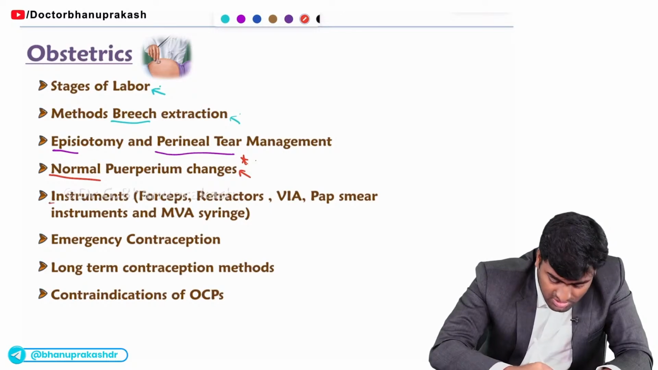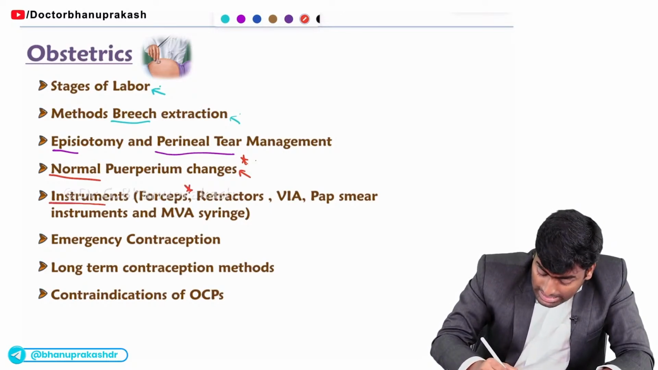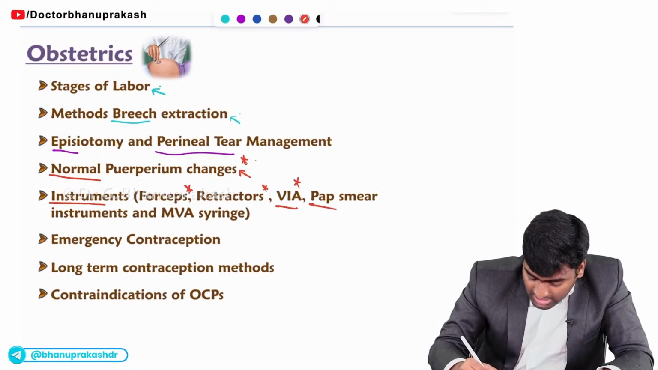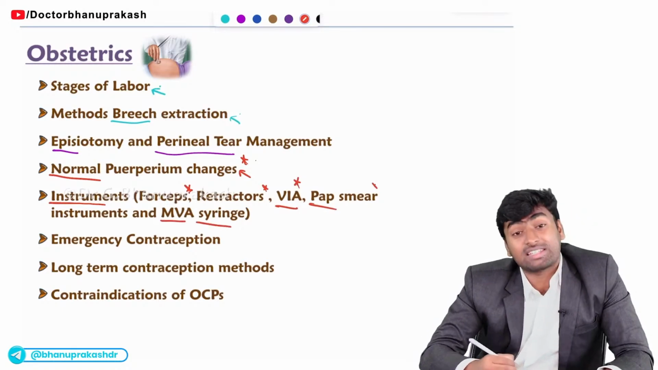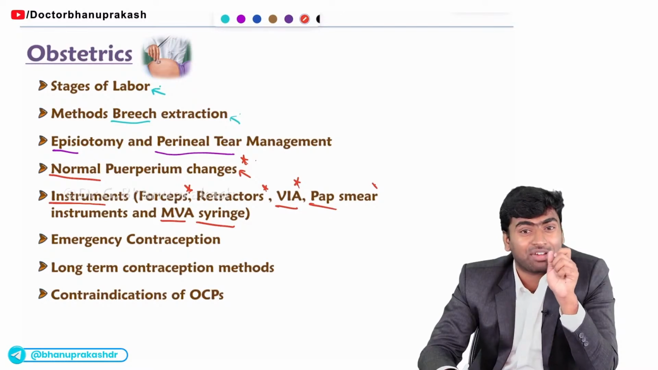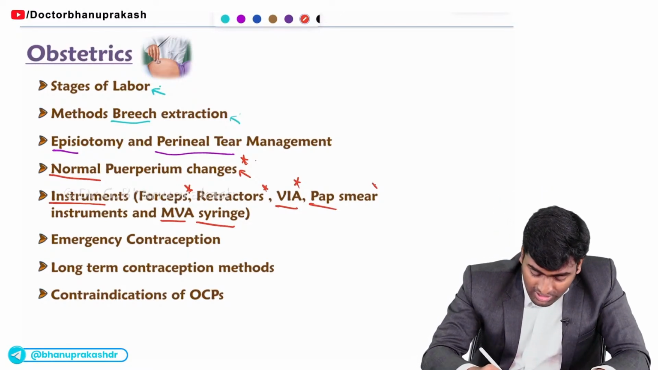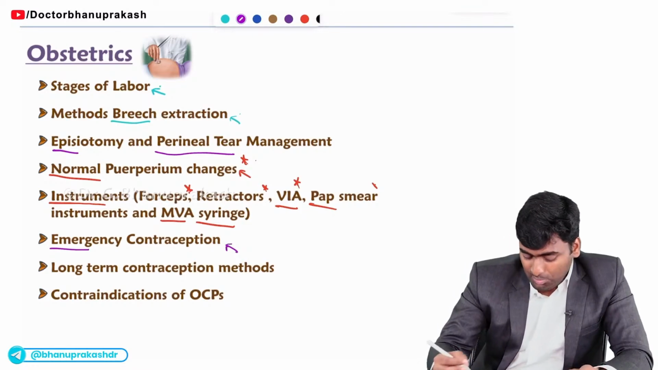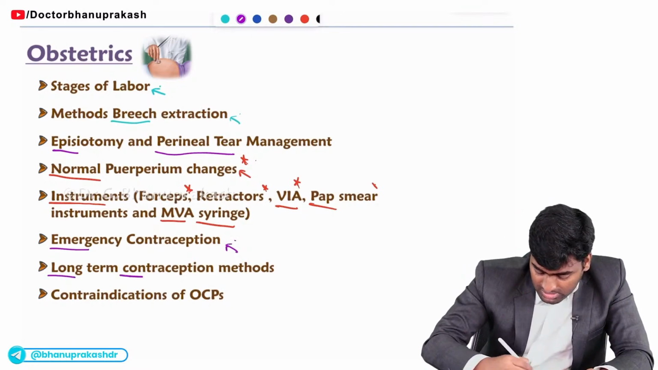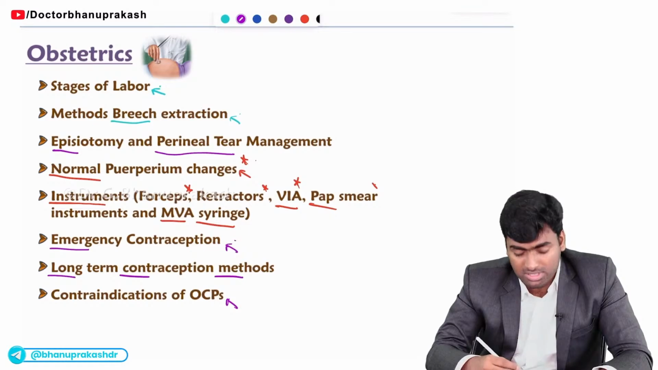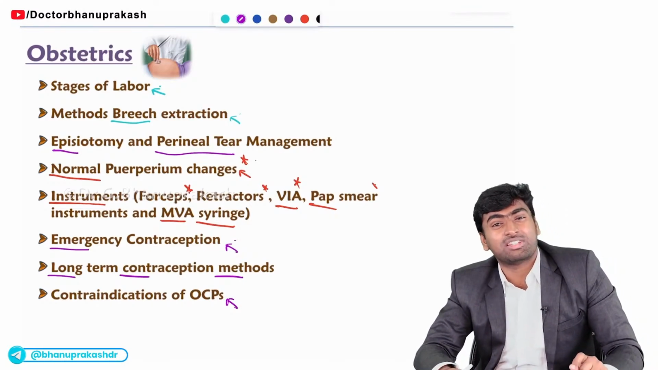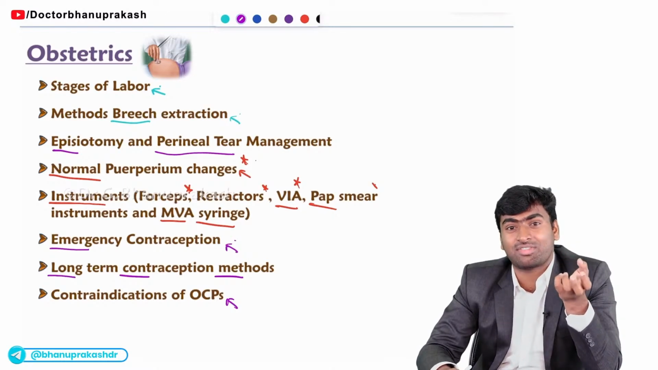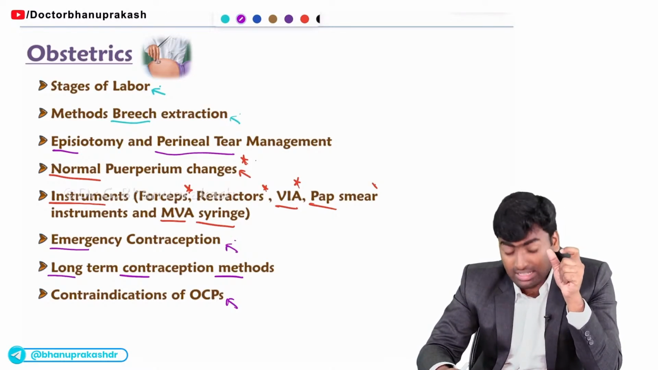And about the instruments, you should know about this forceps, retractors, visual inspection under acetic acid, pap smear instruments, and also the MVA syringes. So you should know to identify them in the examination. Okay. And in contraception part, now they mostly rely on the emergency contraception and about this long-term contraception methods. And of the short terms, they try to ask about the complications or the side effects from the OCPs. Fine. Side effects and contraindications from the OCP part. So don't forget to study all these things. Fine.